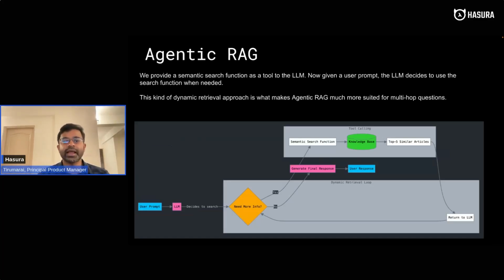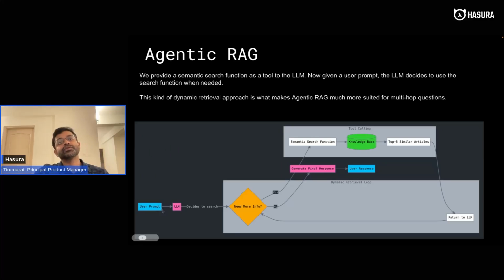This is where agentic RAG comes in. This is a kind of new phrase, but still quite popular already. Instead of doing this one-shot retrieval, we make the LLM itself decide when to call the search function and how many times. So if you look at this flow here, when you give the user prompt to the LLM, this is where tool calling functionality in the LLM helps you implement this easily.